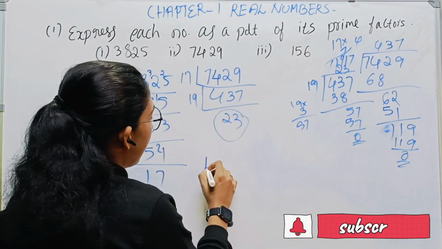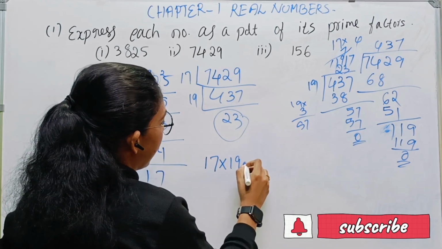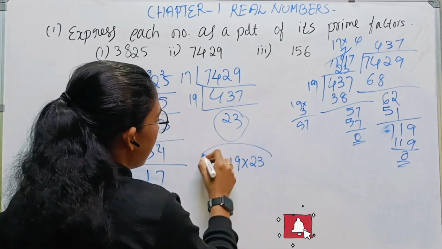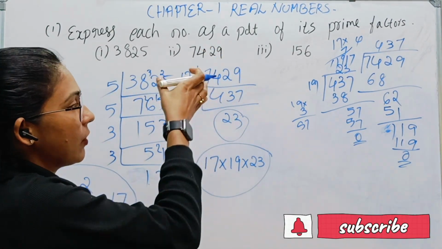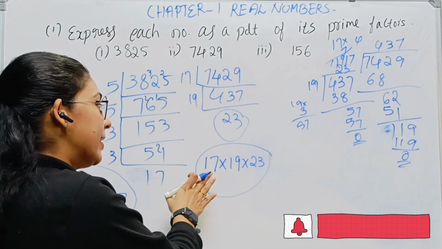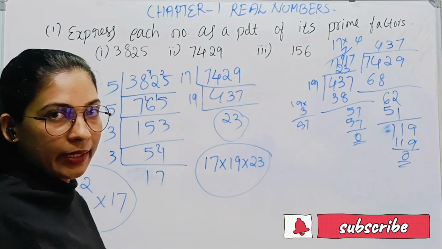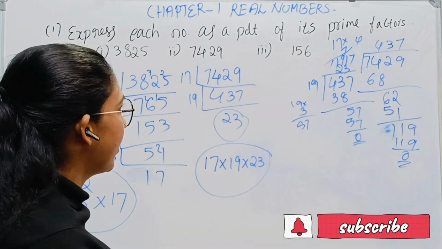So the factors of 7429 are 17 times 19 times 23. Hope it is clear for you.